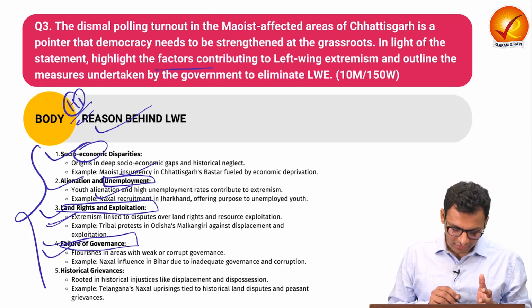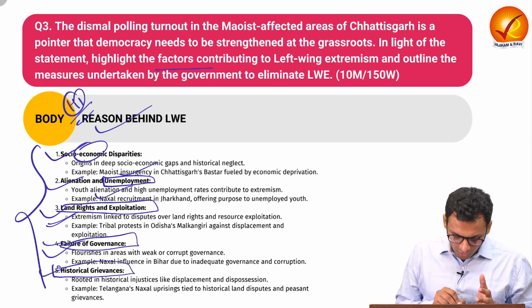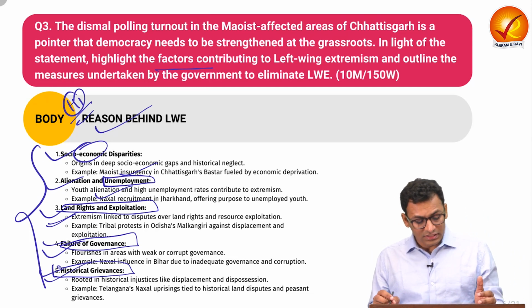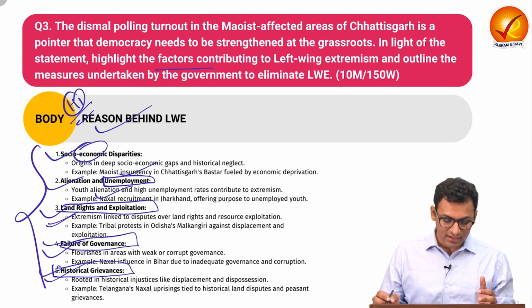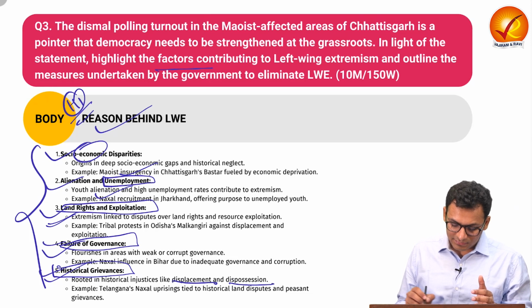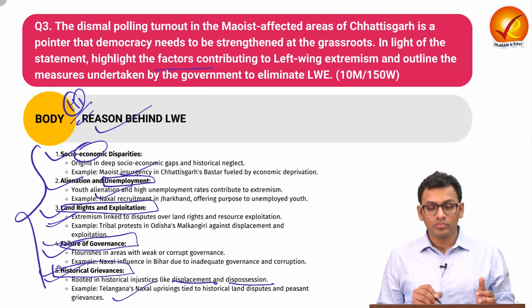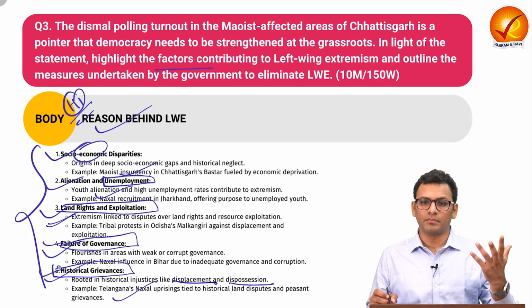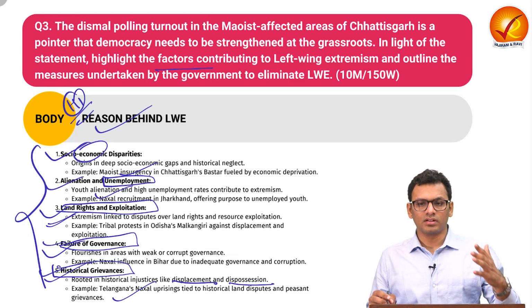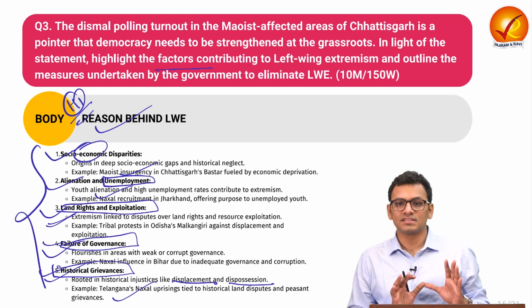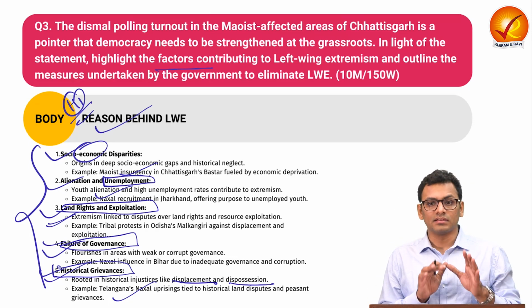And lastly, there is a need to tackle historical grievances like displacement and dispossession, as in the past there were certain events and uprisings with historical underpinnings. So you can talk about the reasons behind left-wing extremism in heading 1.